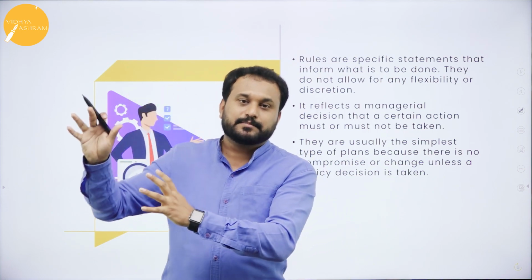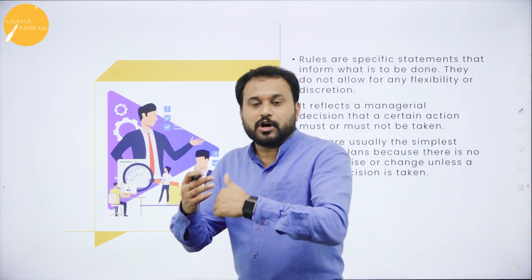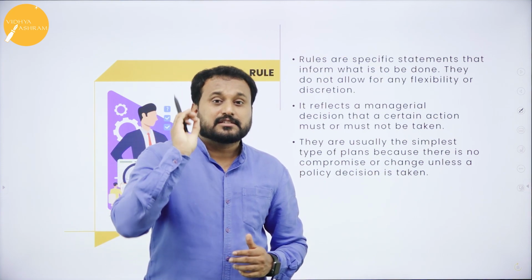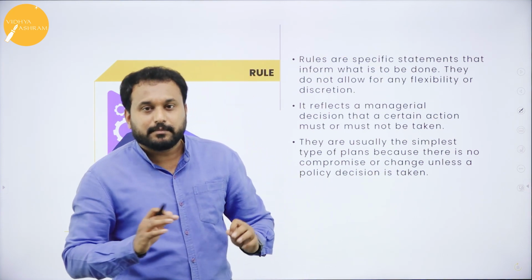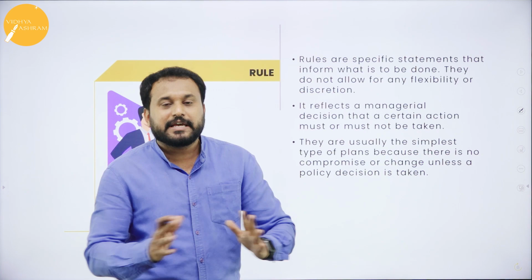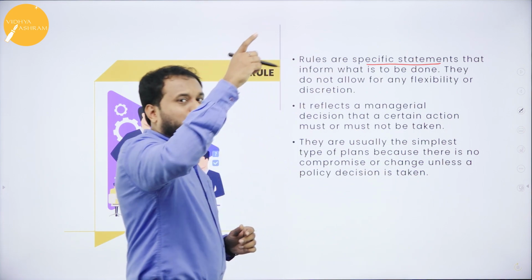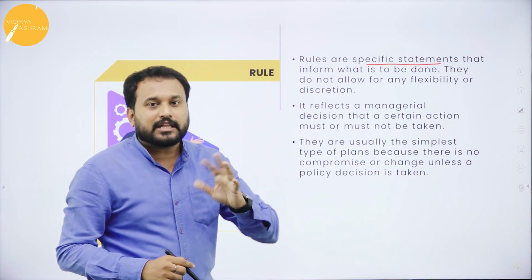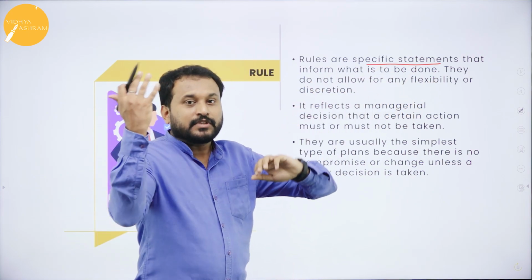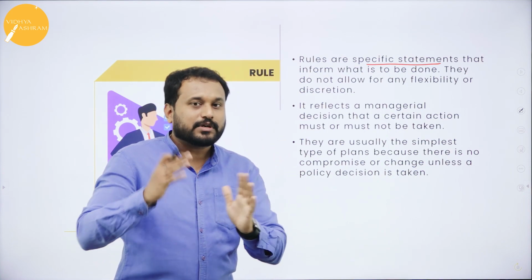Only in some circumstances, if uncertainty is more and they're getting more loss from those rules, then with special permission from everybody and the board, the rules can be changed. Normally once the rule is made, it cannot be changed at all. Now what are the rules? To accomplish whatever the goal is, we need to have certain rules. The rules can be anything which is a specific statement. It is not like today I just came and started to comment something and we'll go with that as a rule. No, you can't go with that.